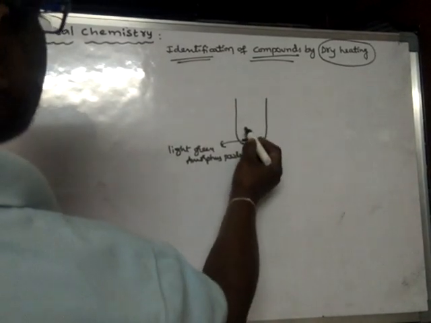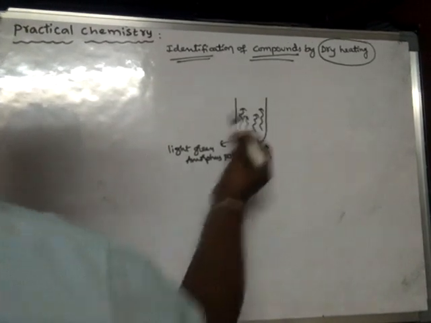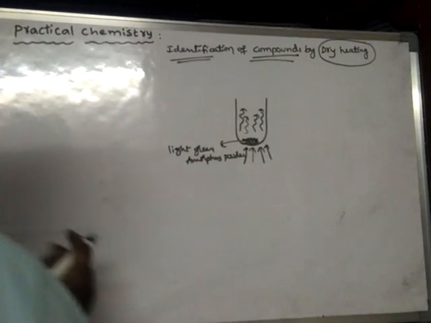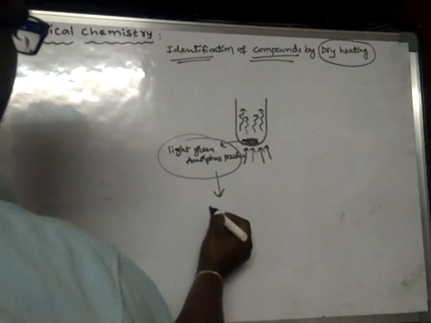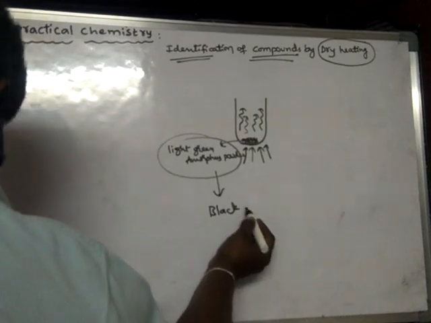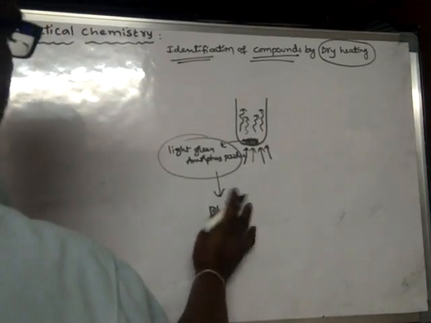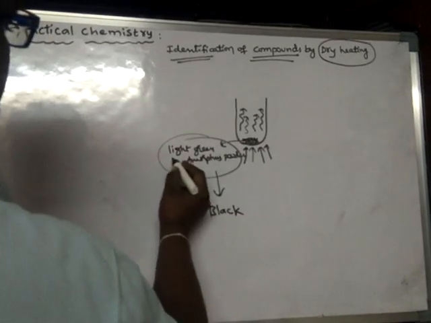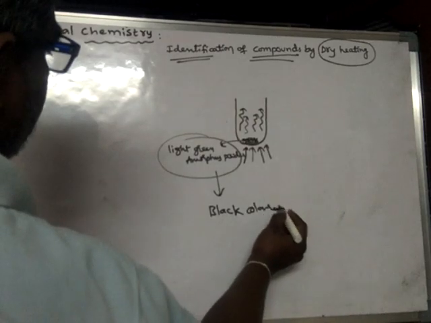A colorless gas is given out from this, and finally the light green amorphous powder turns into black. The light green color changes to black color, so a black colored substance is formed.